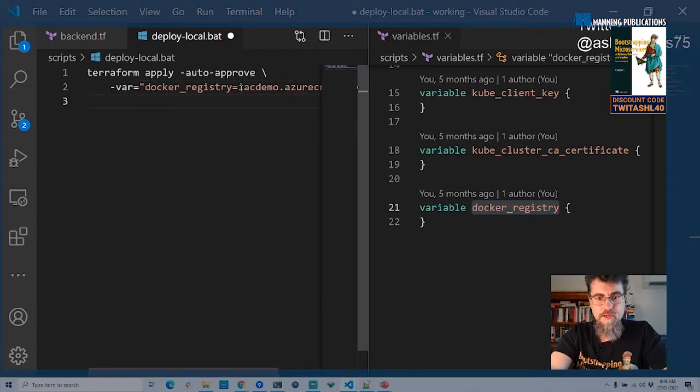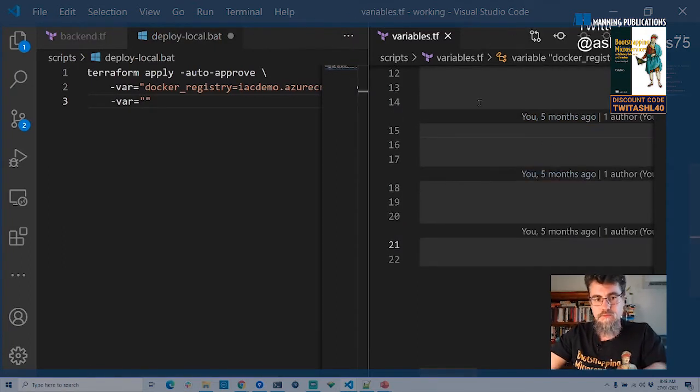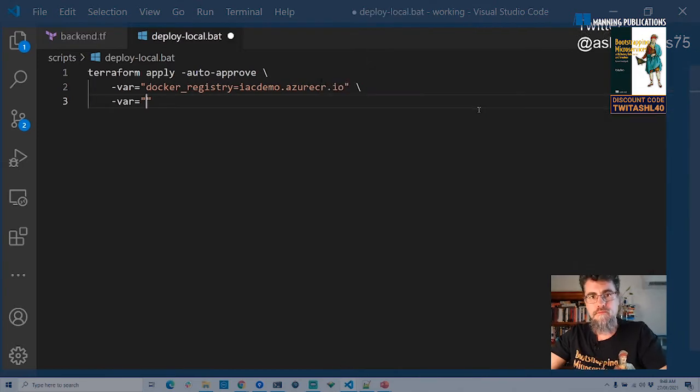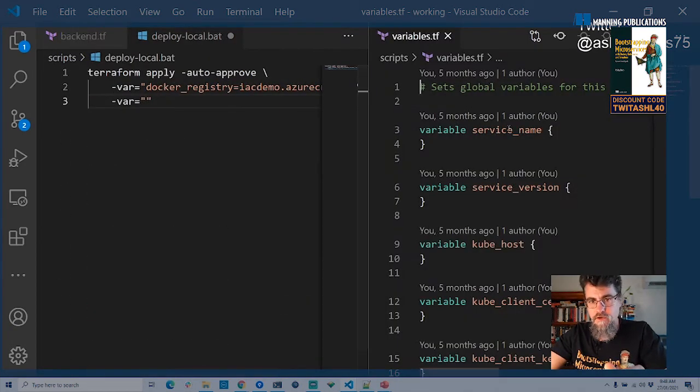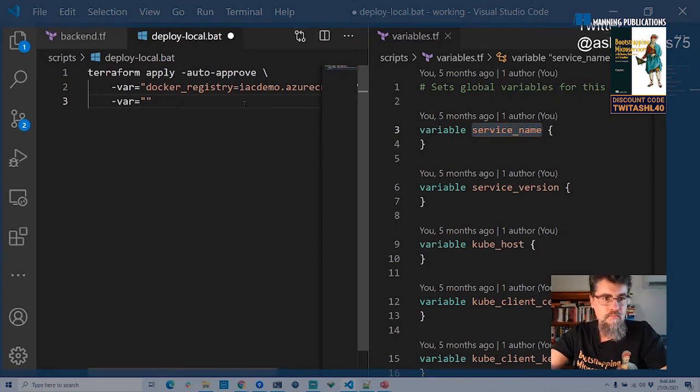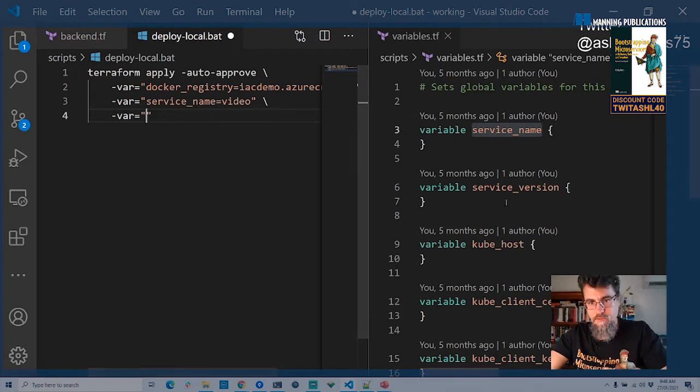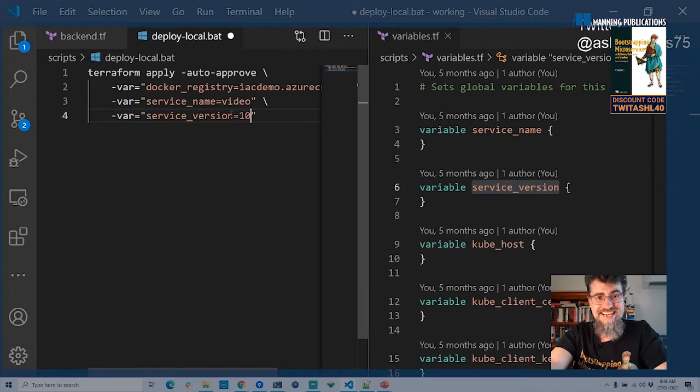So that's the first variable that I need. The next variable I'll have is the service name. So we're calling this sort of test version video instead of video streaming. The next variable I need is the version. So that is going to be version 10. So that's the version that we published that we want to get on our Kubernetes cluster.